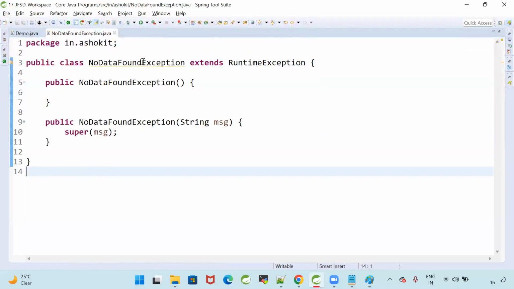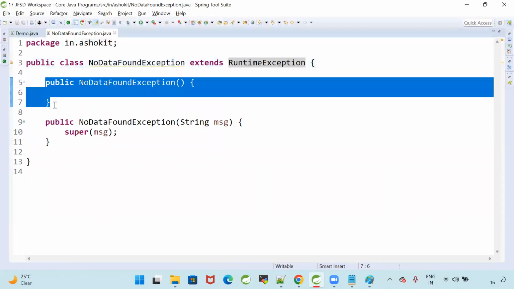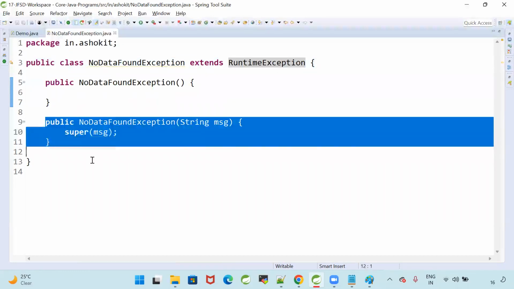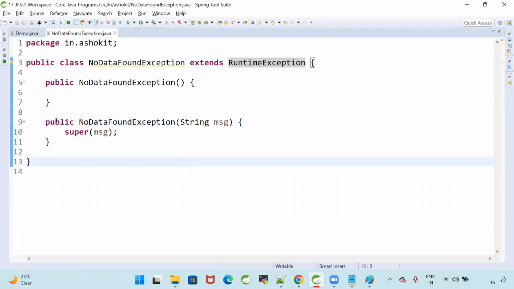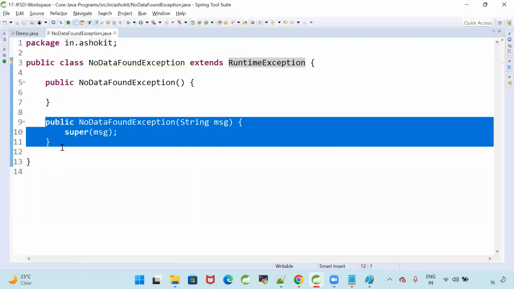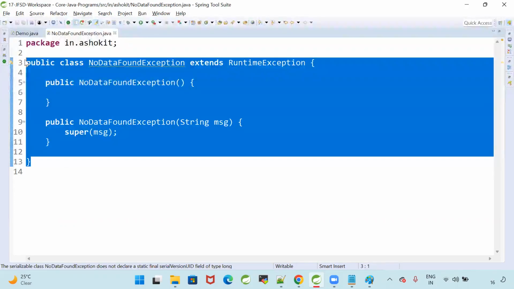Public class NoDataFoundException extends RuntimeException. NoDataFoundException and NoDataFoundException with a string message. So can I call this an overloaded constructor? Yes. Inside this constructor I am calling the super class constructor. Whenever you want to create a user defined exception class, this is the process we will follow.